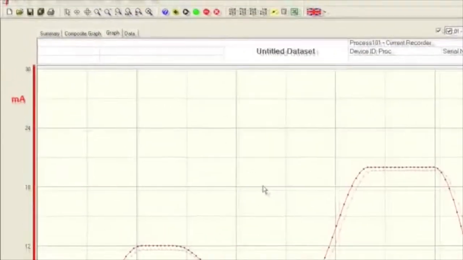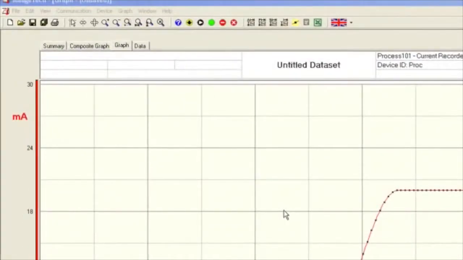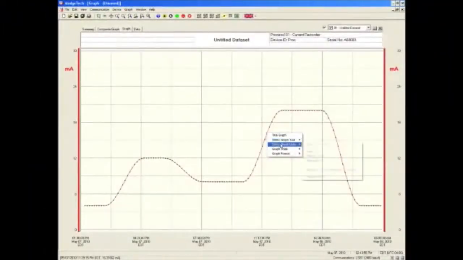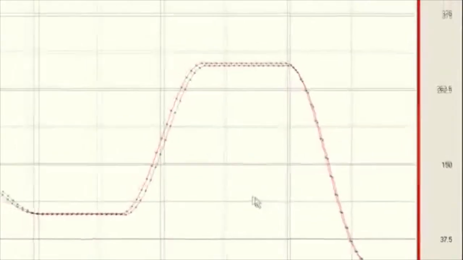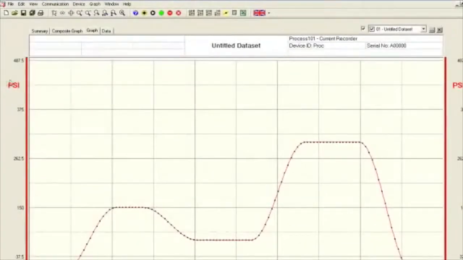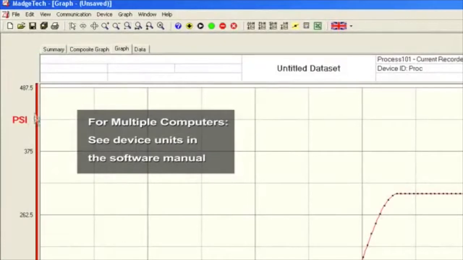The milliamp data collected from the Process 101 will be converted into PSI using an engineering unit. The engineering unit will be available on the computer it was created on. If you would like to use an engineering unit on multiple computers, see Device Units in the software manual.